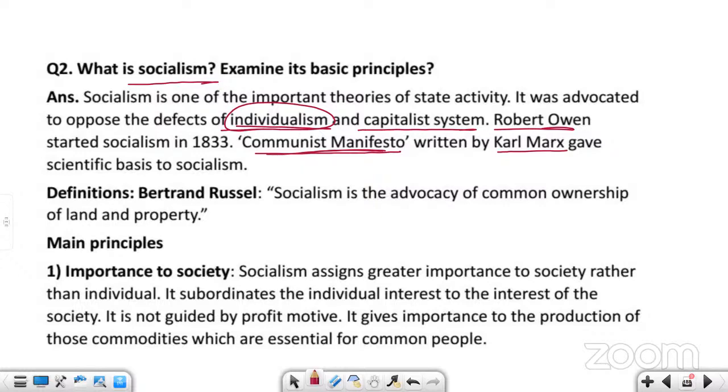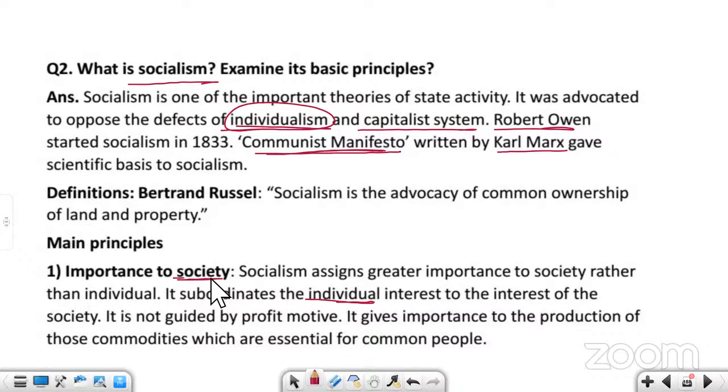So in socialism, importance is given to society. Just understand the side heading. If you understand the side heading, it will be easy for you to write the answer. What are we saying in this side heading? Importance to society. So clearly it shows that society is more important than the individual. Individuals work for their own benefit, their own profit.